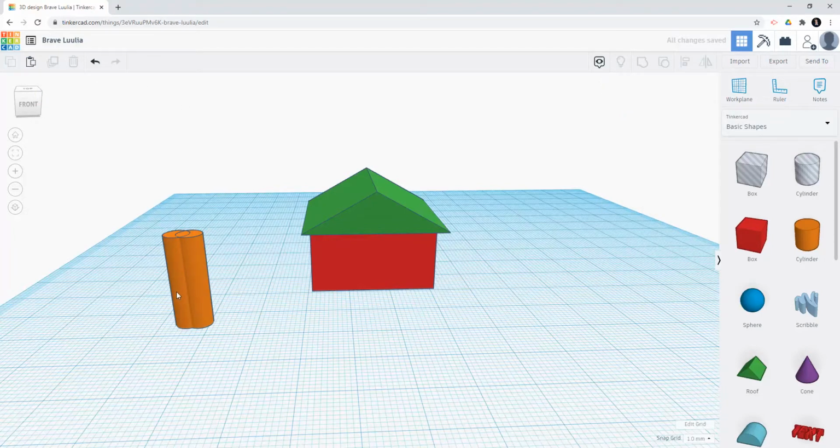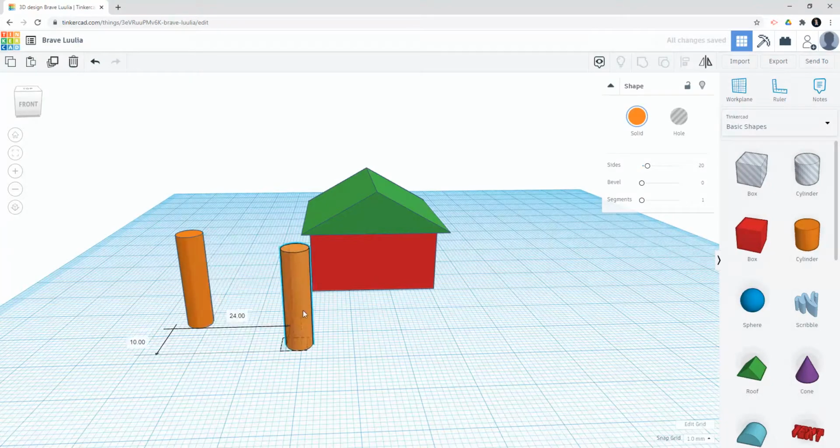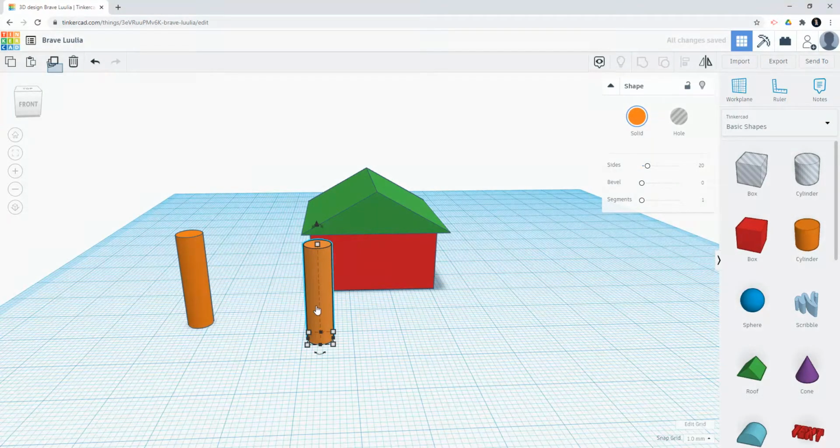Other than that, you may click the Duplicate button on the left top corner. After clicking Duplicate and repeating 5 times, you may see that nothing appears on the work plane. But actually, the cylinder has already been duplicated and pasted to the work plane. So now try to drag the cylinder out.